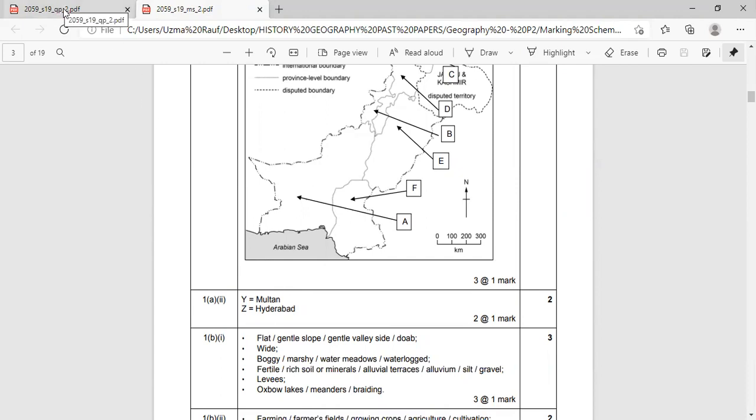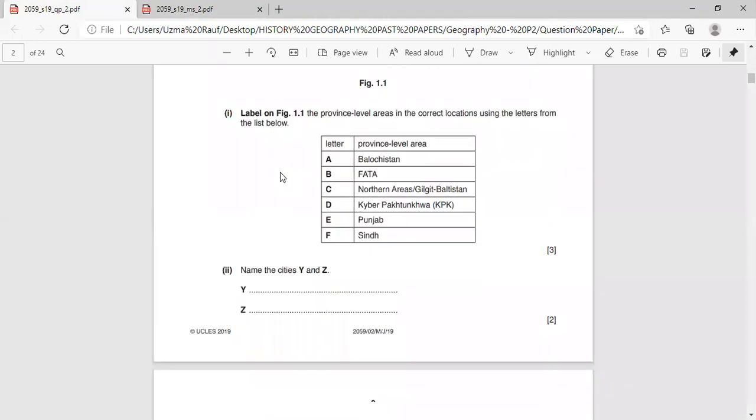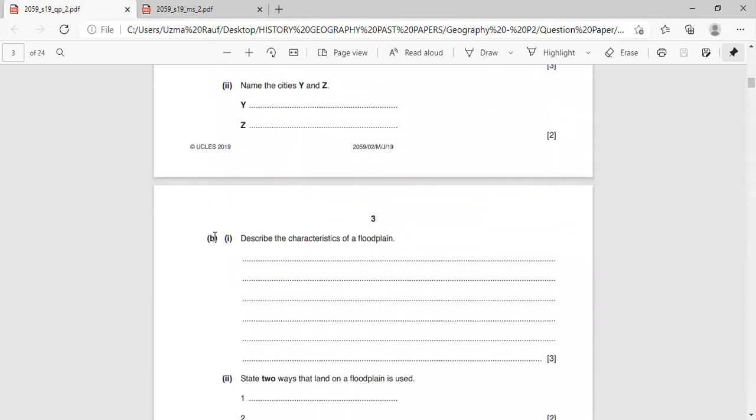Again, I am going to share the paper. Next question, part B number 1. Describe the characteristics of a flood plain. Characteristics means you are giving the topographical features of a flood plain. So description means that you are describing each feature here.